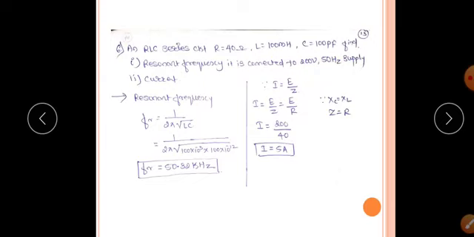So current we have to find out, I equal to E by Z. So here in the case of when the circuit is in resonance, at that time Z equal to R. So I equal to E by R. So I equal to 200 divided by 40. So you will get current as I equal to 5 ampere.